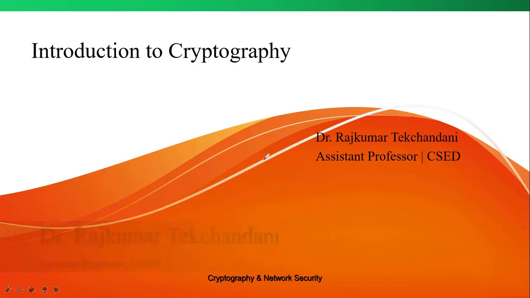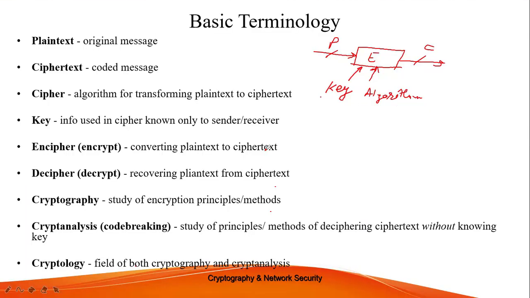So cryptography is an art of achieving security by encoding messages to make them non-readable. So before going into depth, we will discuss some of the basic terminologies of cryptography. So first is the plain text. Plain text is nothing but an original message, and second is ciphertext. Ciphertext is basically the non-readable message or a coded message.